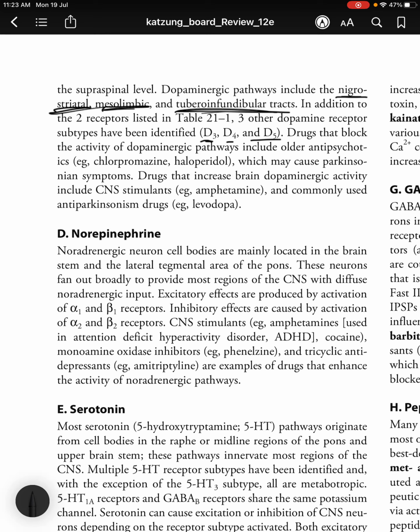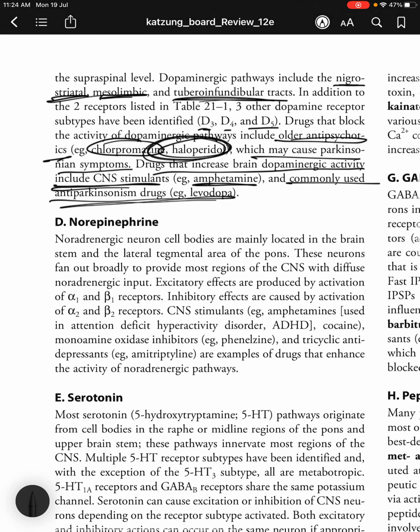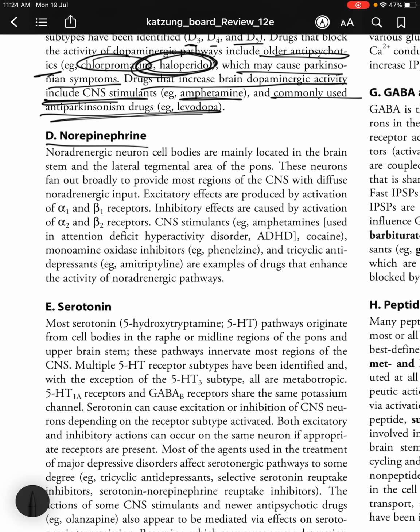Drugs that block the activity of dopaminergic pathways include older antipsychotics such as chlorpromazine and haloperidol. Haloperidol is an older antipsychotic. That is why you see Anupam Kher as an old doctor prescribing it in that medical drama. Haloperidol is an older antipsychotic, so it may cause Parkinsonian symptoms. Drugs that increase brain dopaminergic activity include CNS stimulants such as amphetamine and commonly used anti-Parkinsonism drugs such as levodopa.